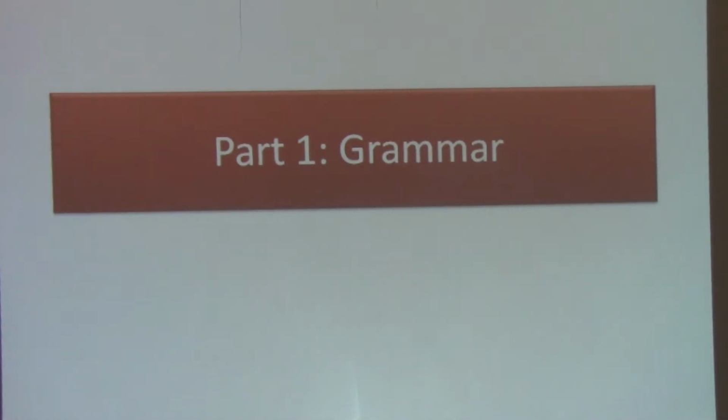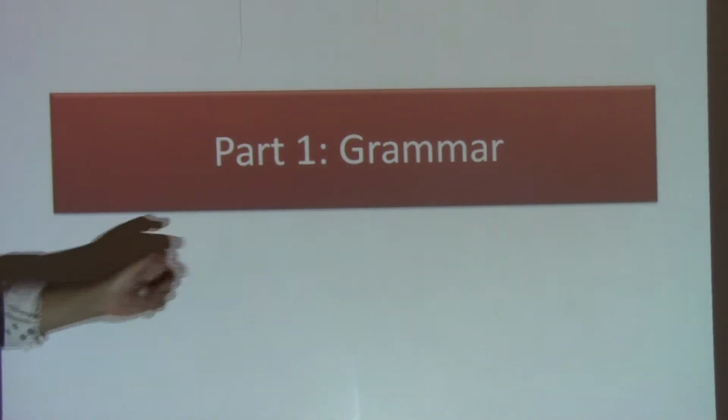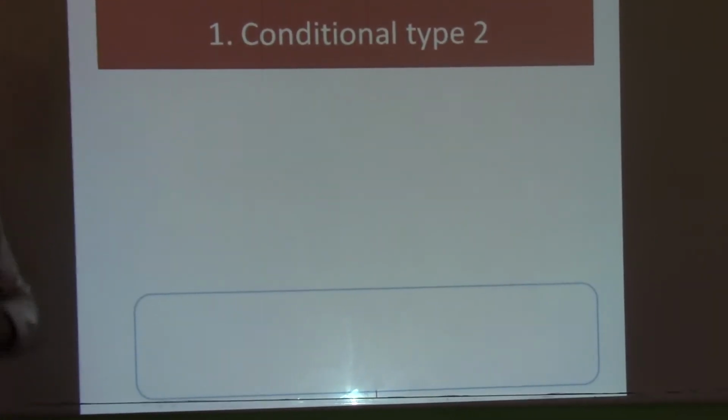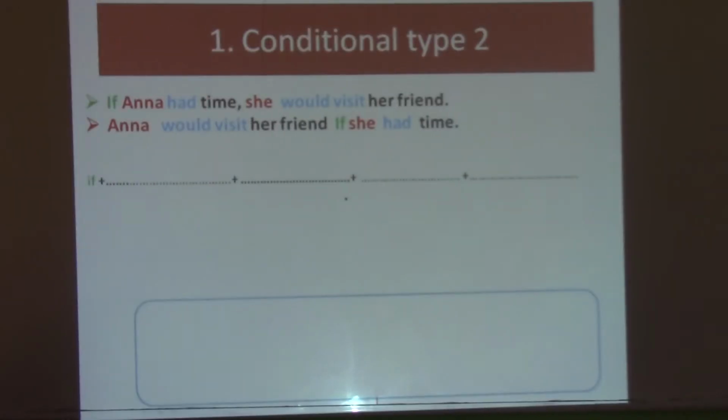So the first part will be about grammar. Here in grammar, we are going to review conditional type 2, reported speech, and phrasal verbs. So let's start by conditional type 2. Before we do the activities or the exercises, we are going to review the form and the use of conditional type 2. As you see here, we have got two sentences. If Anna had time, she would visit her friend. Anna would visit her friend if she had time.